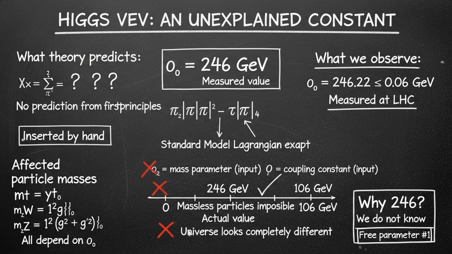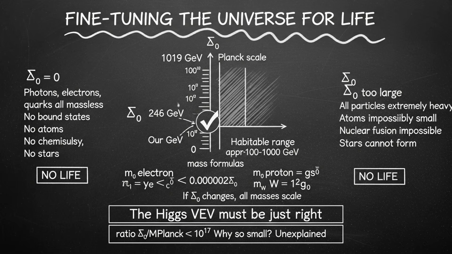Why 246? Why not 0? Why not a million? We do not know. It is a free parameter in the Standard Model. We measure it, but the theory does not predict it. We put it in by hand, and this matters. Because if the Higgs field had a different value, the masses of all particles would be different.